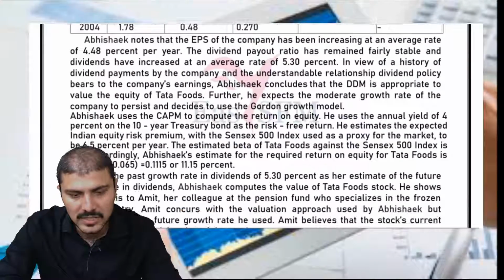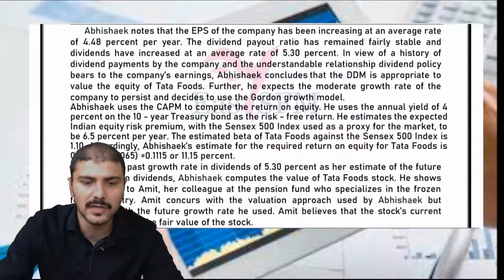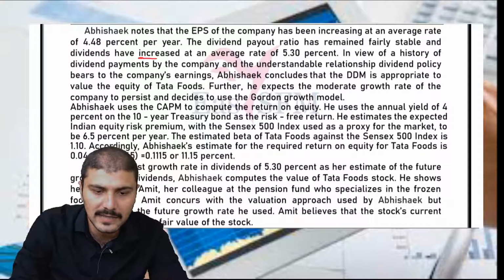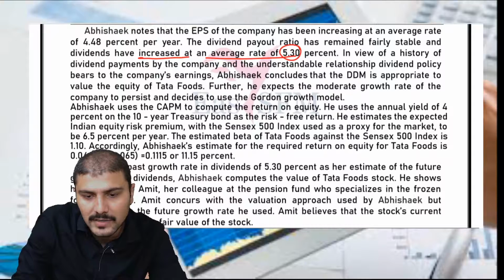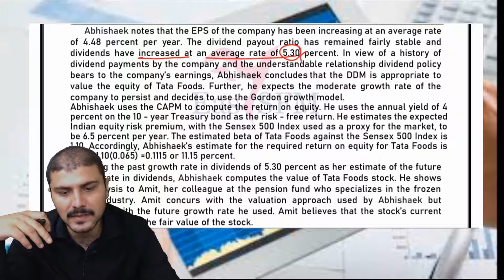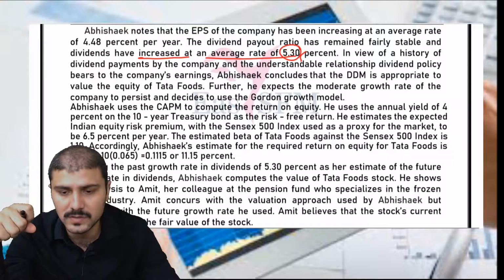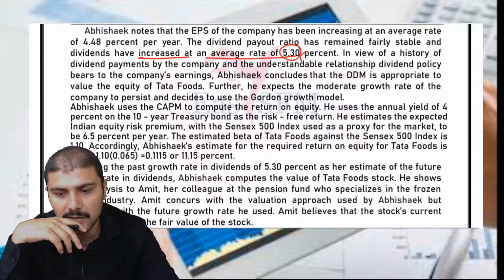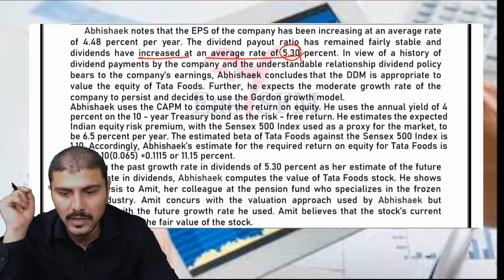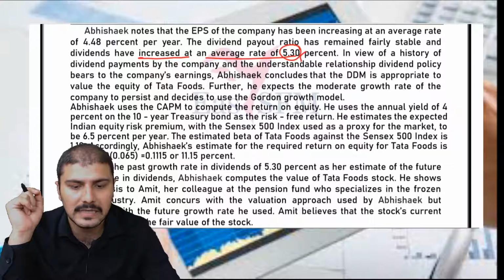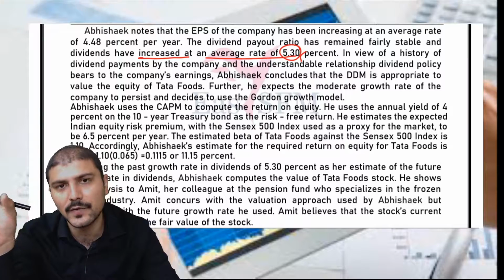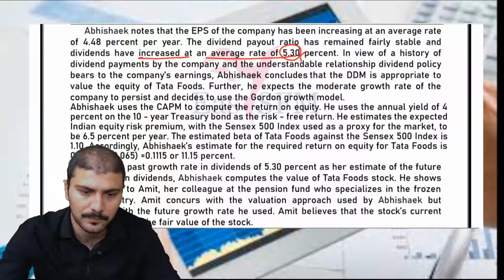Abhishek notes that the EPS of the company has been increasing at an average rate of 4.48% per year. The dividend payout ratio has remained fairly stable, and dividends have increased at an average rate of 5.30%. So the dividend growth rate is 5.30%. In view of the history of dividend payments in the company, Abhishek concludes that the dividend discount model is appropriate to value the equity of Tata Foods. Further, he expects the moderate growth rate for the company to persist and decides to use Gordon's growth model. Gordon's growth model means the dividend at the end of year 1 divided by K minus G.